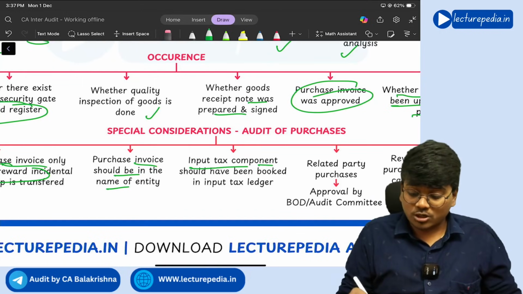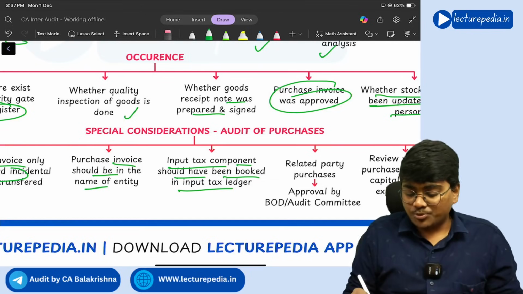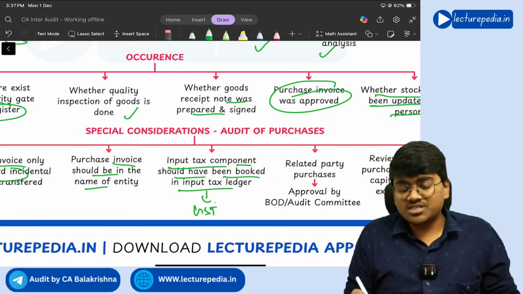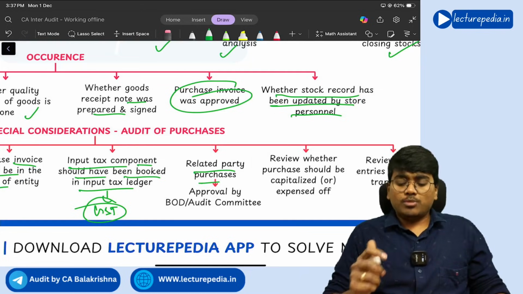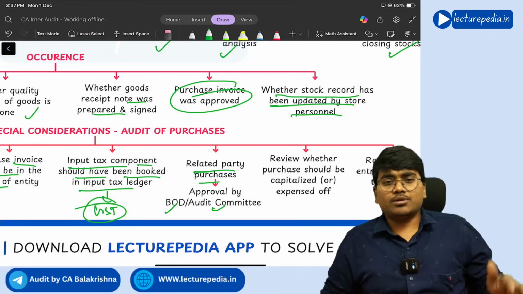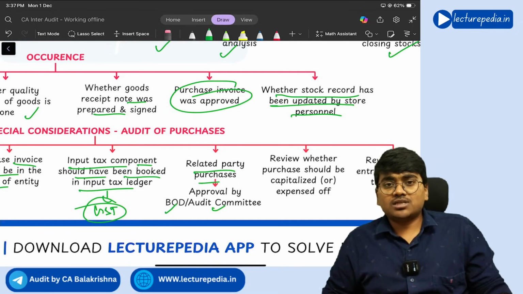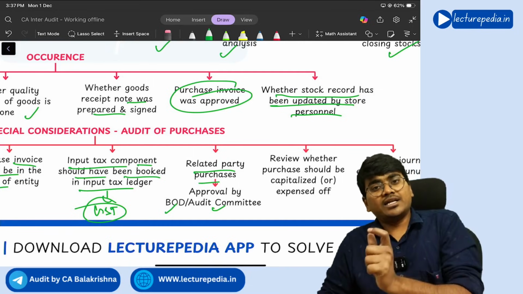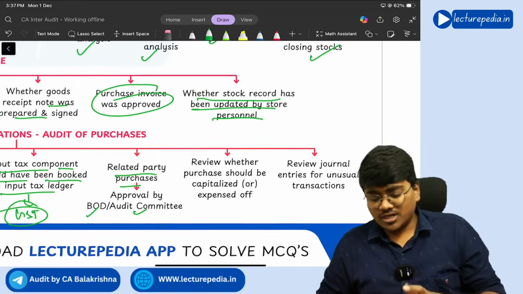And input tax component should be booked in input tax ledger. So this input tax is a concept of GST. Next, related party purchase should be approved by the board of directors or the audit committee. Basically, as per Companies Act 2013, all the related party transactions should be approved by the audit committee. If the audit committee is not there in the company, then the board of directors will approve.